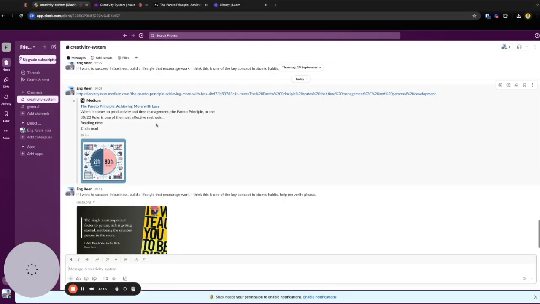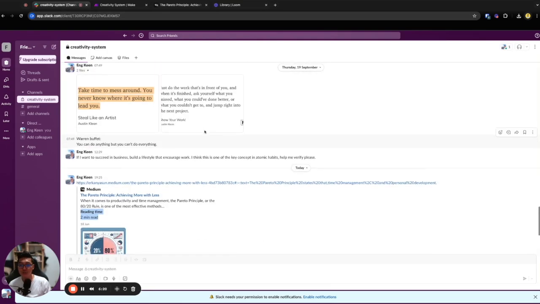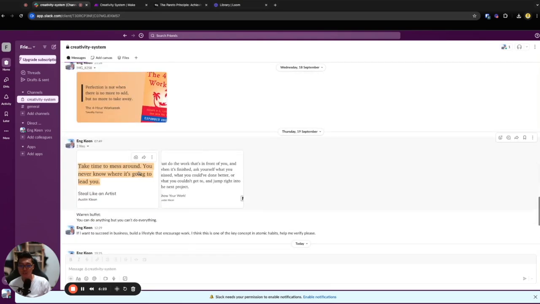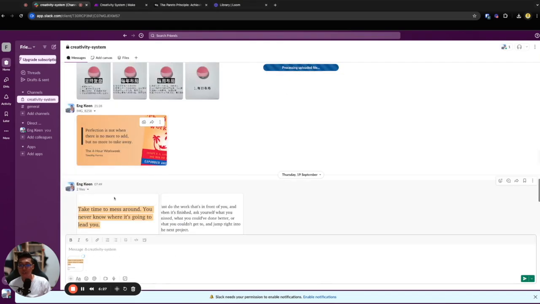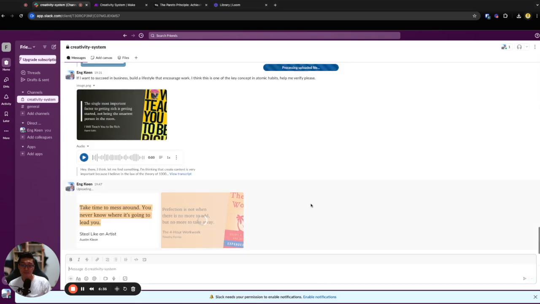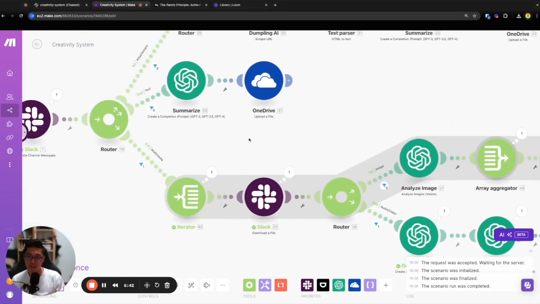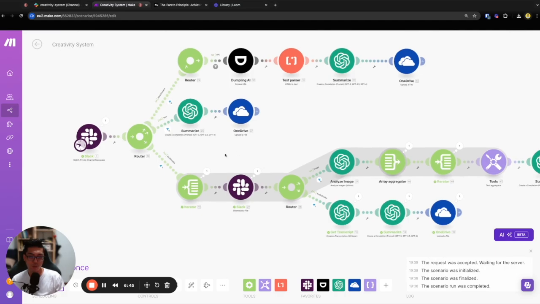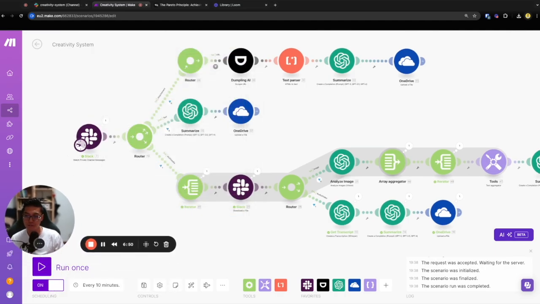Let me try to show you two images. Copy image, and then I try "take time to mess around", and then I try "perfectionist". Send. So I'm sending two images. Okay, let's try. I tested this and built this for one week. It should work. Never mind. Let me try, run once.